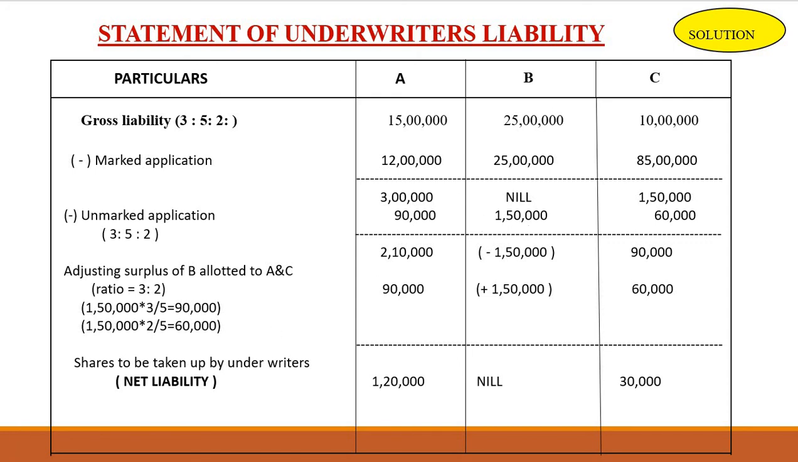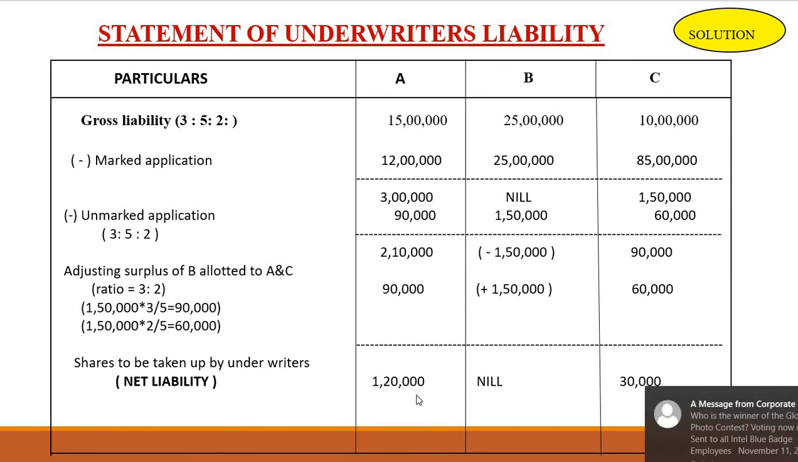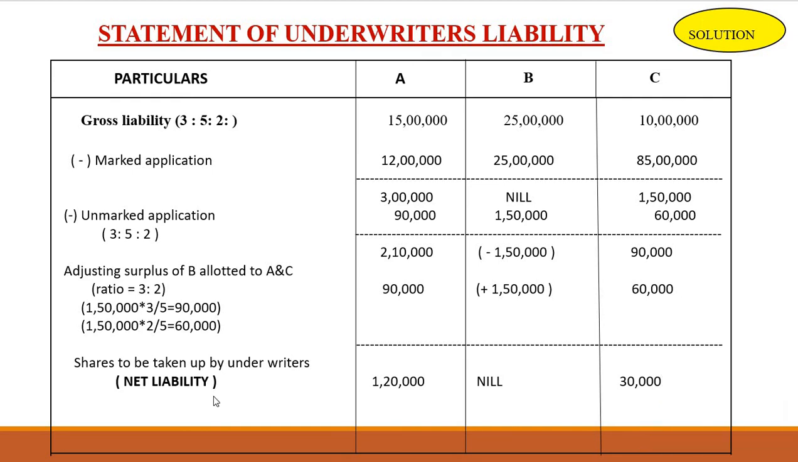Okay. So net liability: A's net liability is 1,20,000, and C's net liability is 30,000.